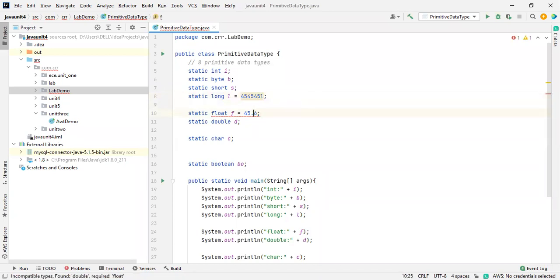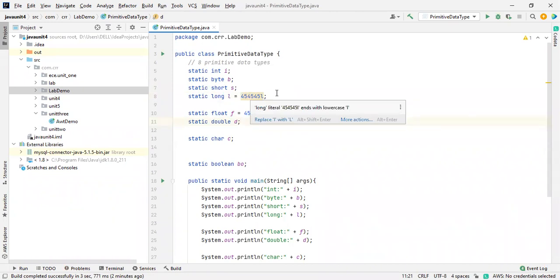So what about the float value? Now it is asking to please consider this as a double value. See this one, I will show you the error: provided a double, but required type is a float. So just mention a small f or a capital F over here so that it is a float value. Only for these two things. Remember this one, okay? Don't forget this one. So both are the same, a small l or a capital L, and a small f or a capital F.